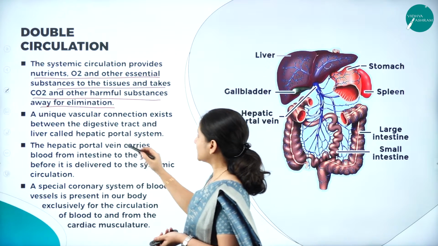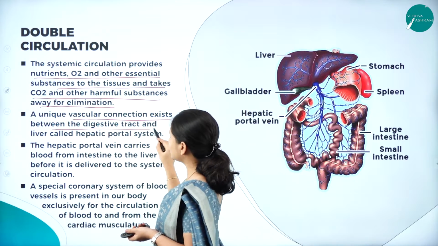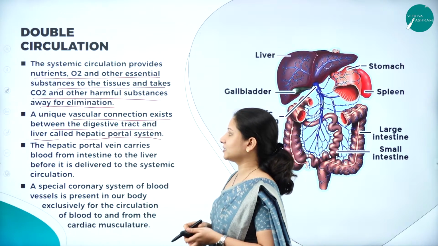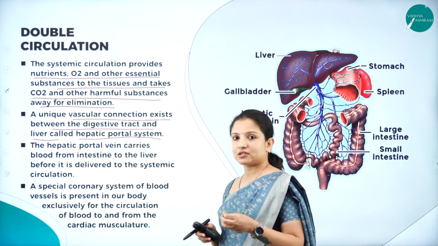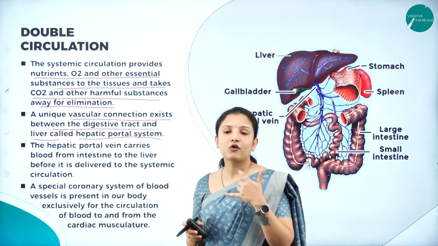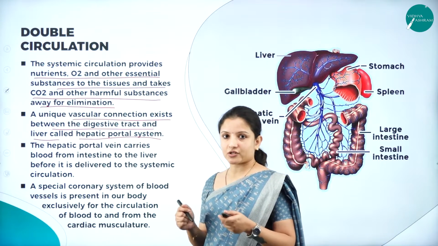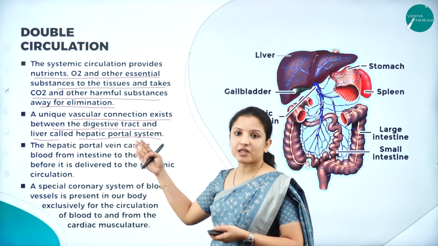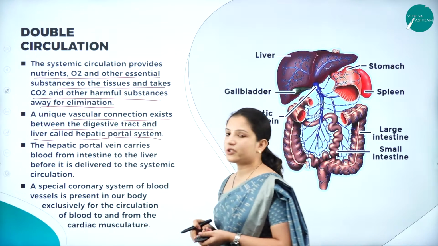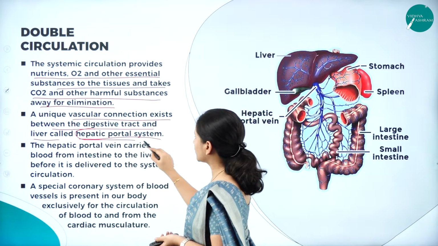So a unique vascular connection exists between the digestive tract and the liver, which is called the hepatic portal system. We need to study one more system here, because the waste products can also be eliminated in the form of excreta, right? So here we need to know about a vascular connection. This is also a kind of elimination process that is occurring here. It is called the hepatic portal system.